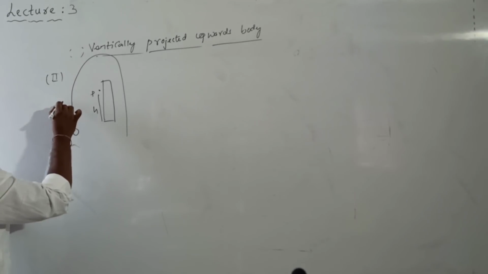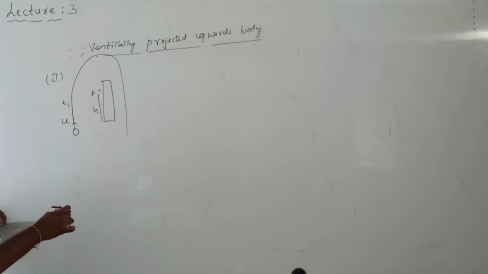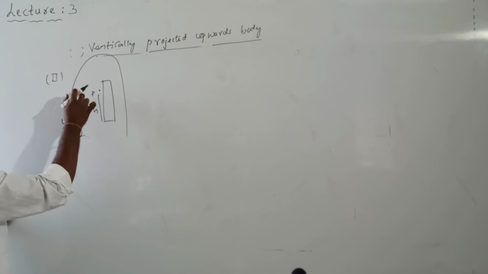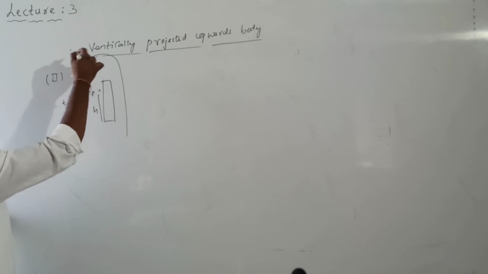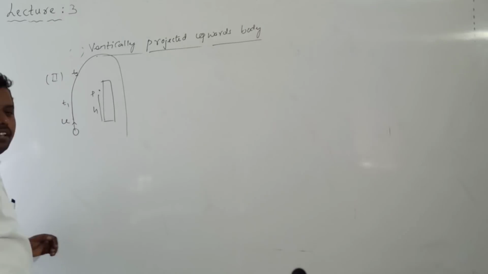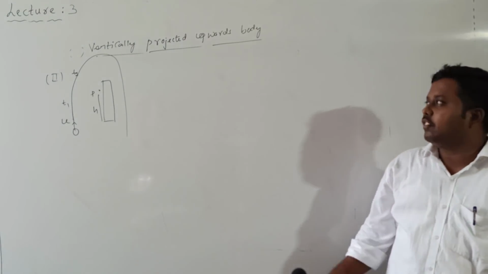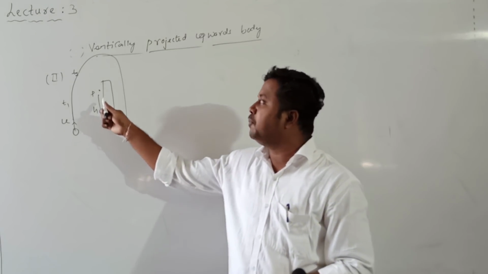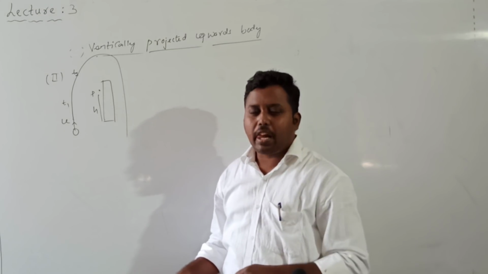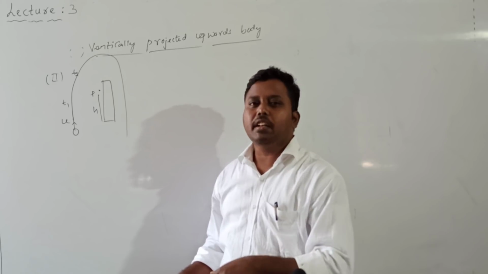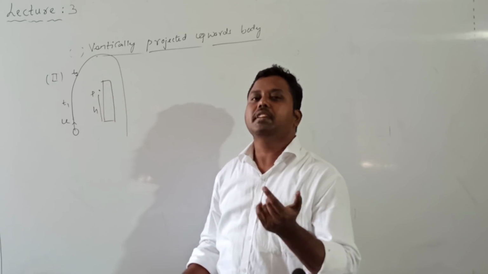Now let us suppose t1 is the time taken to cross the point P once, and t2 is the time taken to cross the point P the second time. A body projected vertically upward crosses a point twice in its journey, one at time interval t1, the other at time interval t2 from the start.